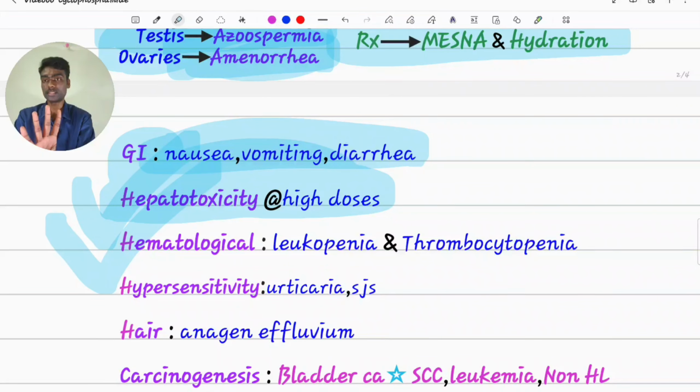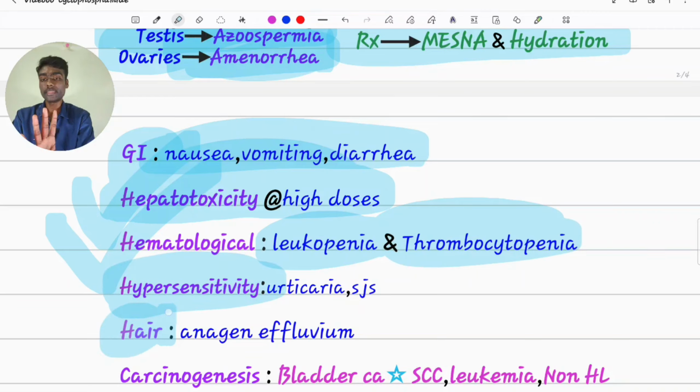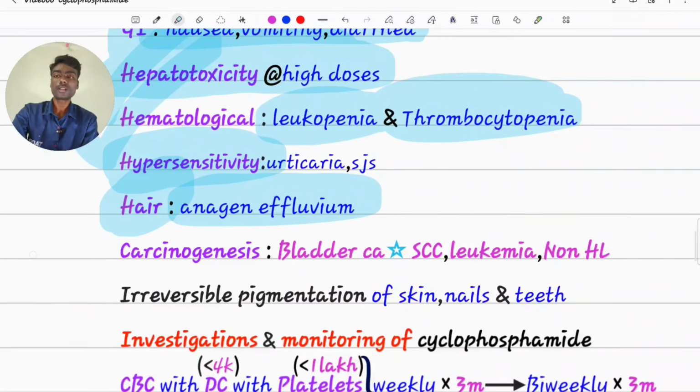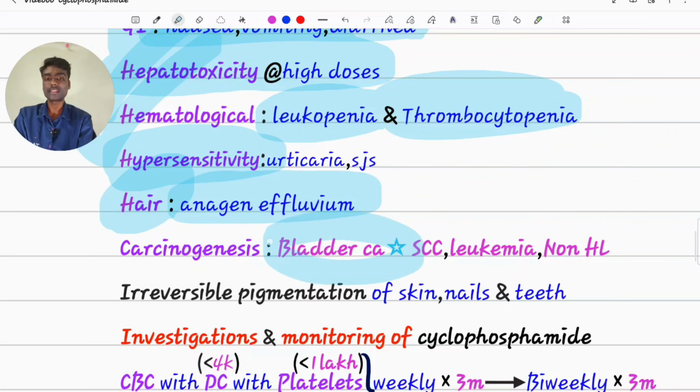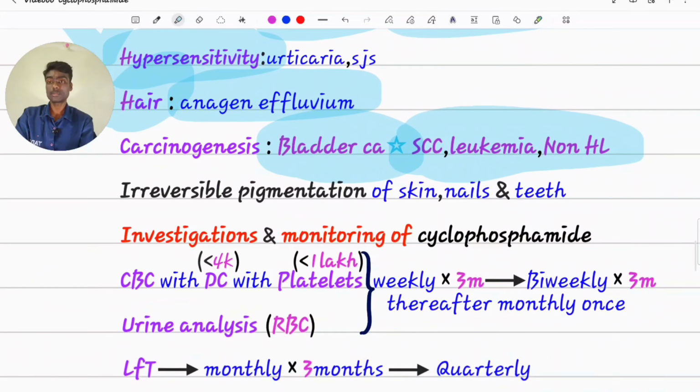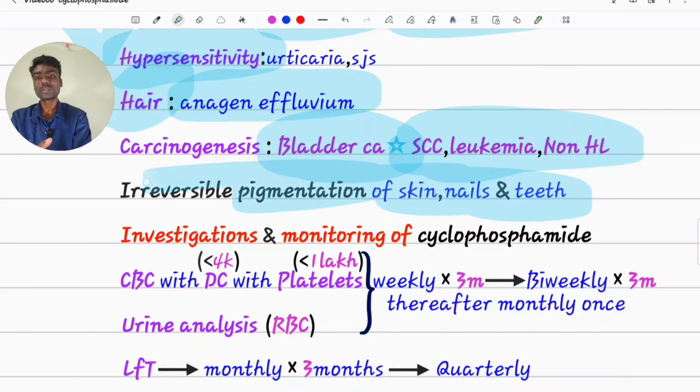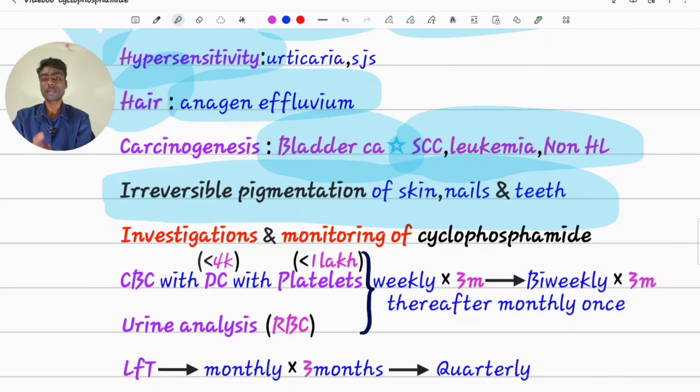Hepatotoxicity, hematological side effects, leukopenia, thrombocytopenia, hypersensitivity, hair side effects like anagen effluvium, carcinogenesis like bladder cancer, as I already mentioned, because of acrolein. Other cancers are squamous cell carcinoma, leukemia, non-Hodgkin's lymphoma. Irreversible pigmentation of skin, nails and teeth can also occur with cyclophosphamide.